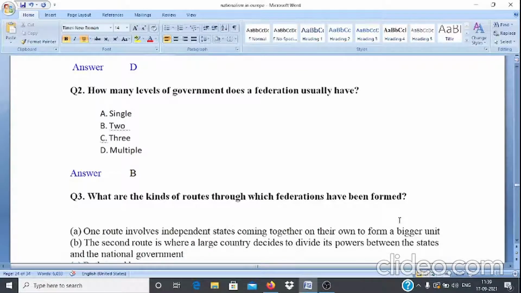Question number 2. How many levels of government does a federation usually have? Options are A. Single, B. Two, C. Three, and D. Multiple. And the correct answer is option B.